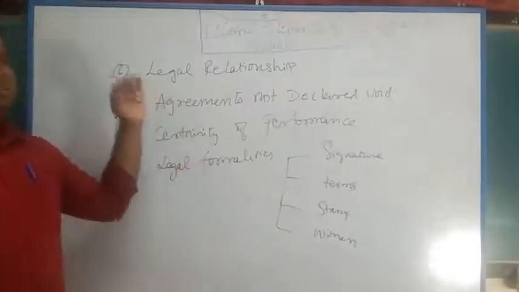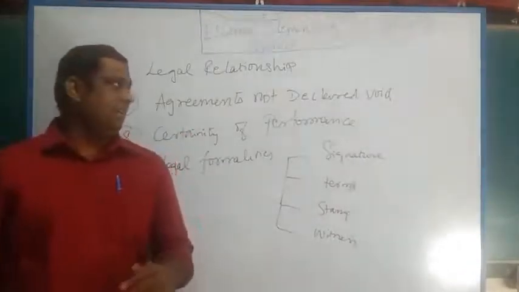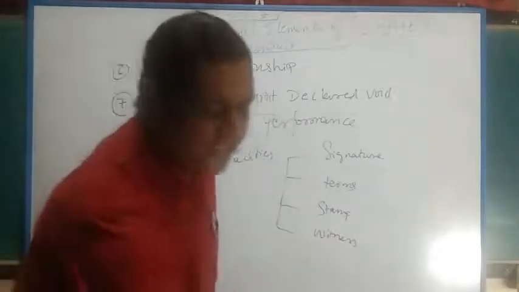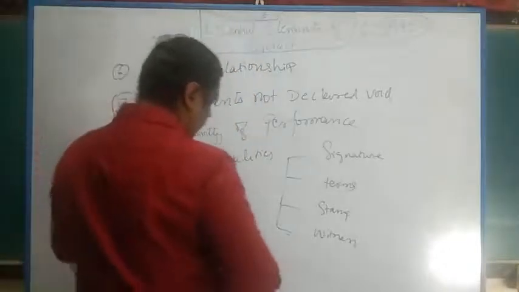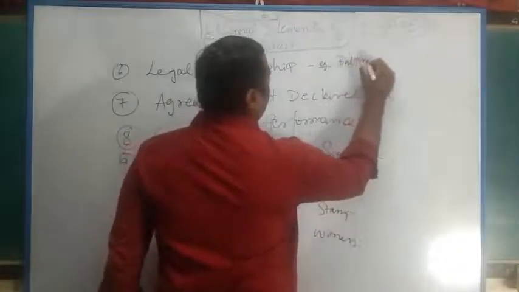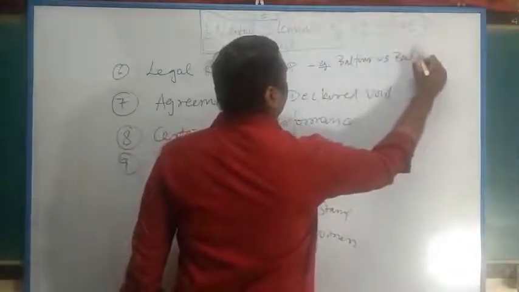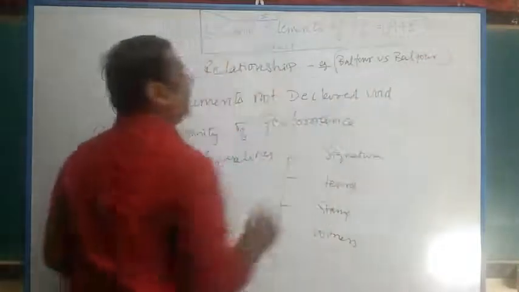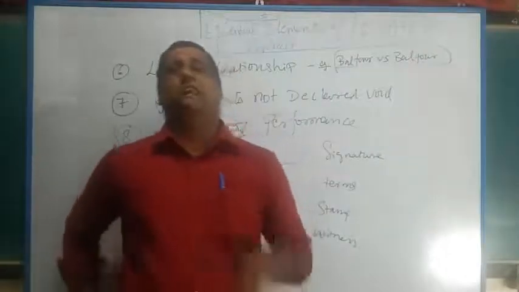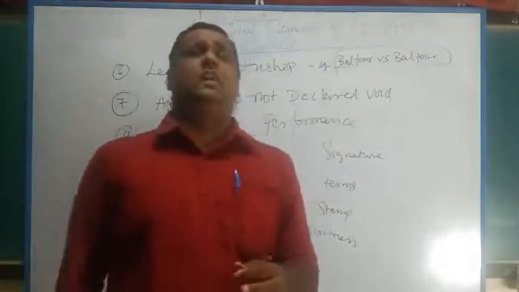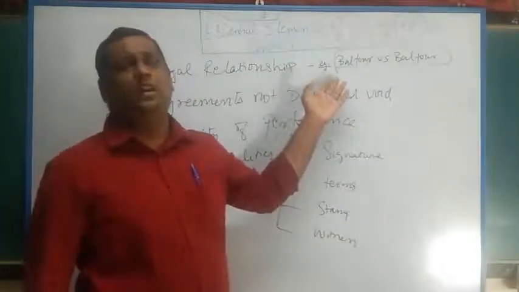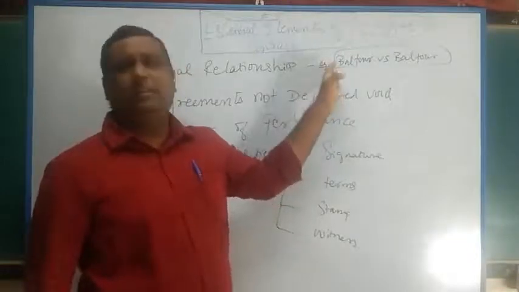The next, sixth point, which we are going to continue as a part of this topic, as a part of the essential elements of a valid contract, is legal relationship. Here the popular case law which I want to quote, which you can also note down, is the example case Balfour versus Balfour. Here what happened is that the husband, who was in Sri Lanka, wanted to take his wife to England, to London, for the purpose of some job. So he had to transfer to London along with his wife, and they were living happily.